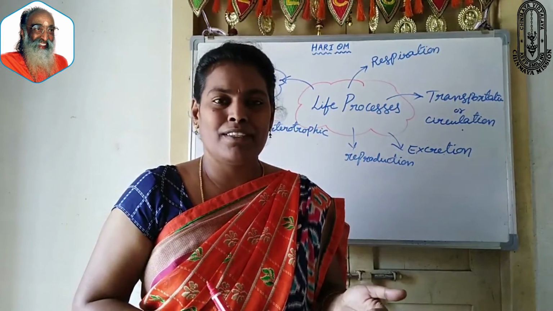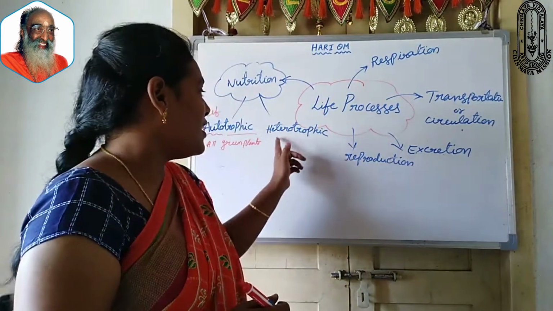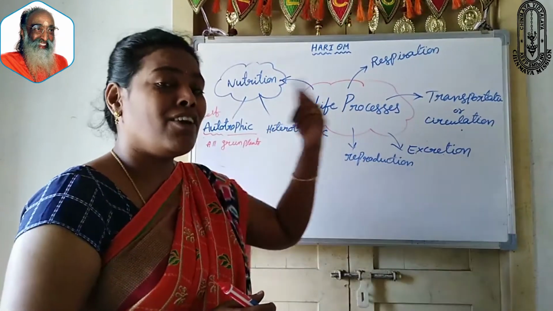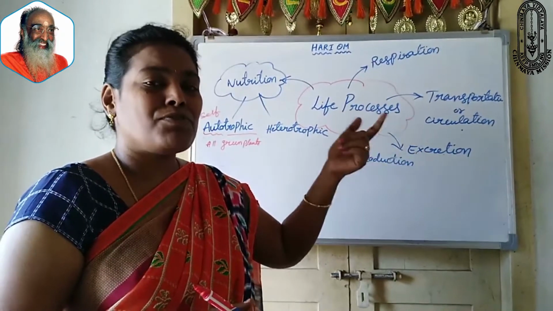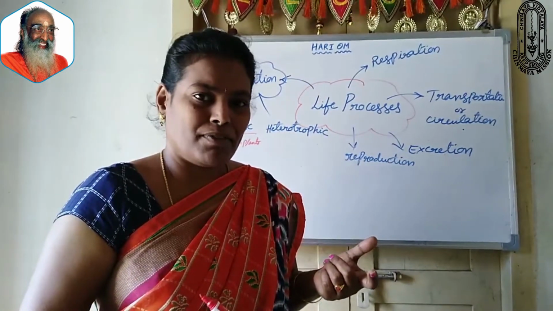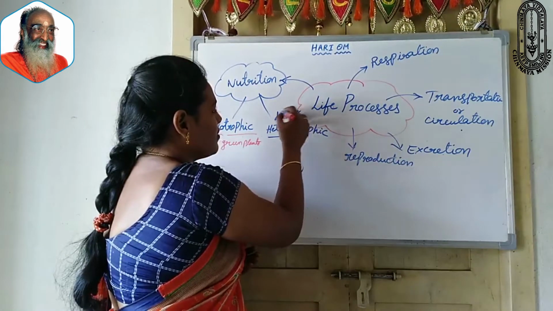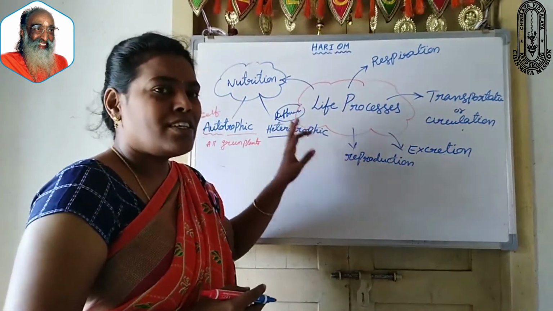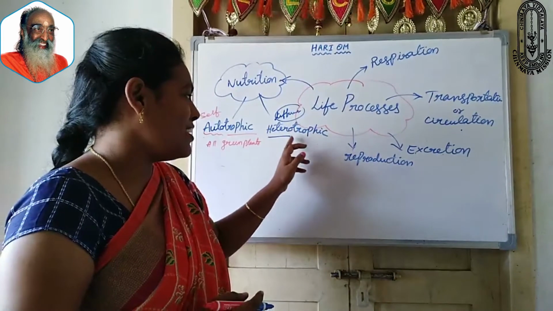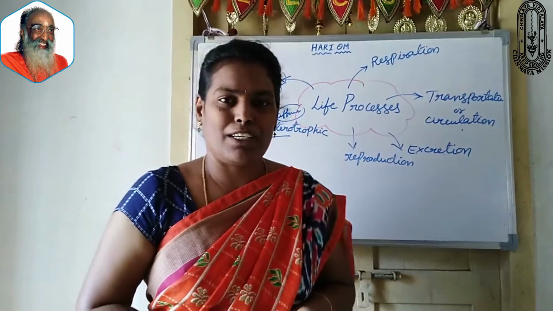Under this, what are the examples? All green plants and some types of bacteria come under autotrophic nutrition. Then what is the definition of heterotrophic nutrition? Hetero means others, depending on others. The organisms which depend on other organisms for their food, because they can't prepare their own food. The process in which organisms get their food by depending on other organisms is called heterotrophic nutrition. Under this, all human beings and all animals come in.